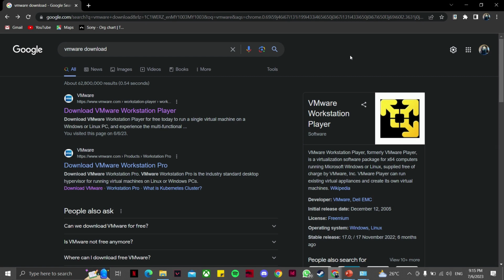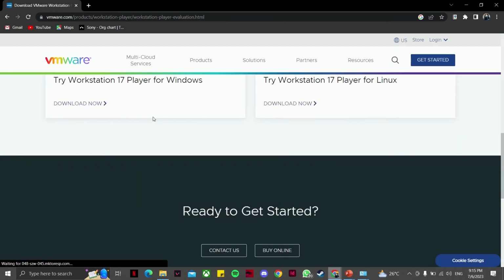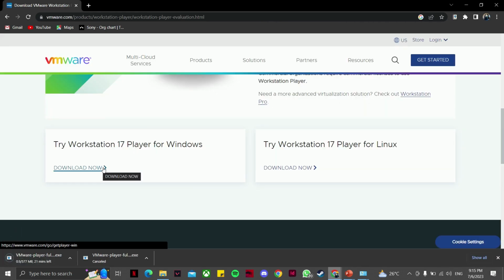After we download Windows, we download VMware Workstation Player. Click this, then try Workstation 17 Player for Windows. Then click Download Now. So this is the progress of downloading VMware. Thank you.